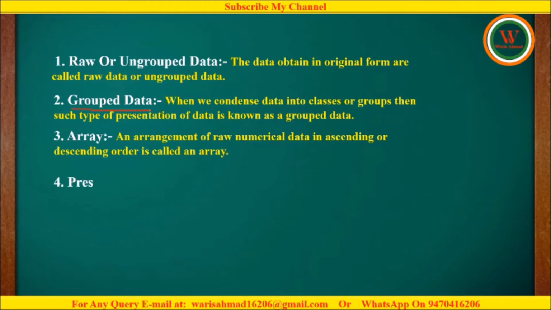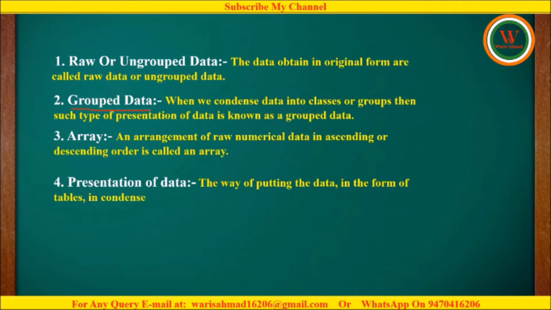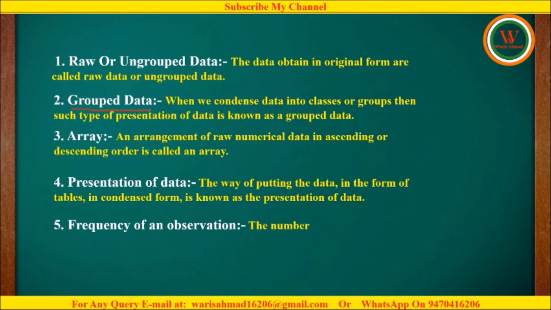Next topic is presentation of data. The way of putting the data in the form of tables in condensed form is known as presentation of data. It means that after collecting the original form of data, if we are converting these data into tabular form, then this is termed as presentation of data. Next topic is frequency of an observation. The number of times an observation occurs is called its frequency.